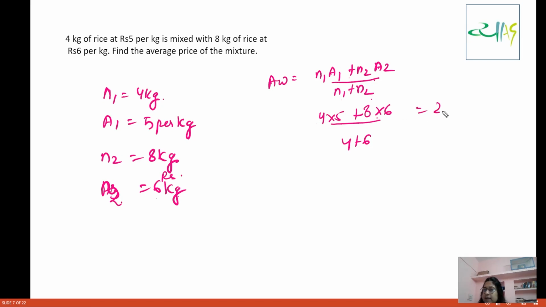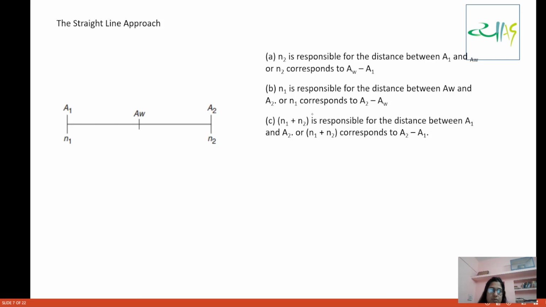So this is 20 plus 48 divided by 10. So this becomes what? 6.8. Okay, so this becomes 6.8. So I hope this is clear. You put that formula or you do the allocation method, both are same. So let's move forward.